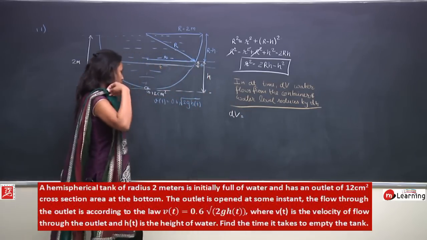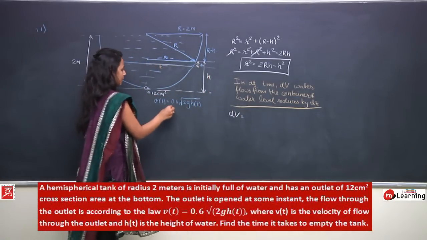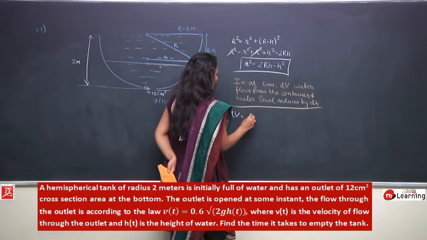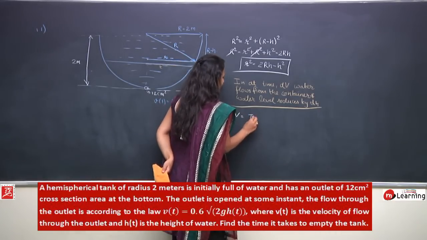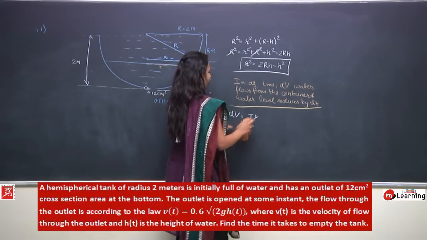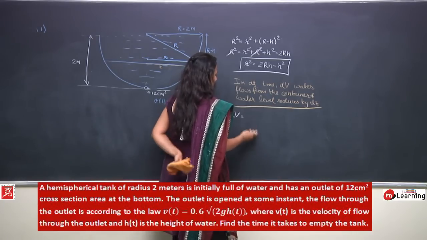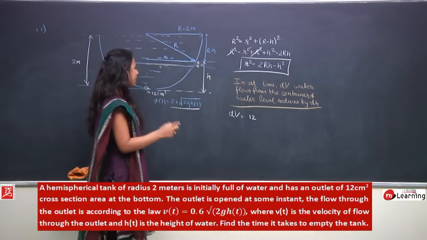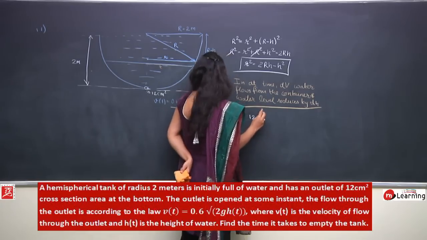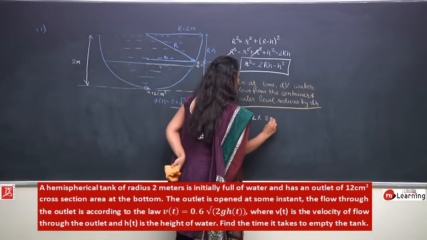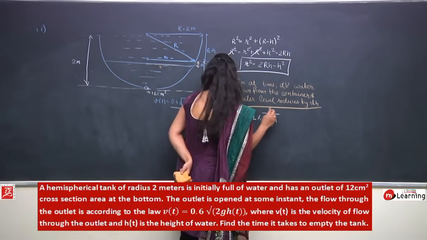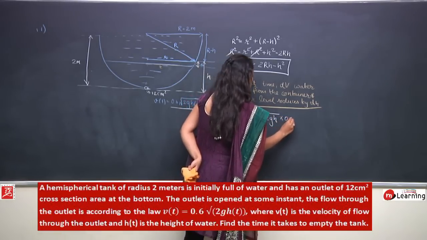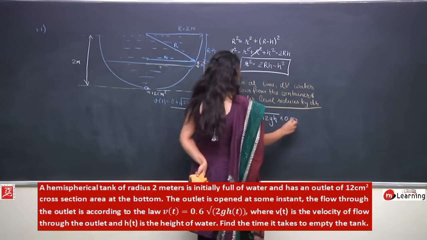dv would be equals to, from here, what would be dv? This would be equals to the cross section area into the water that will flow, which is 2gh into 0.6 into dt.